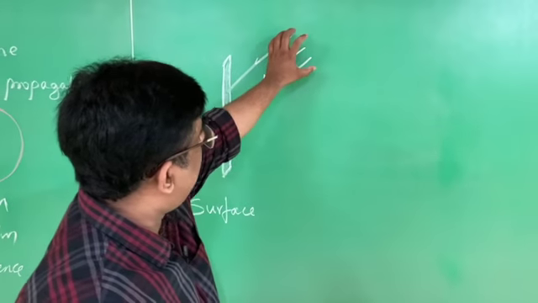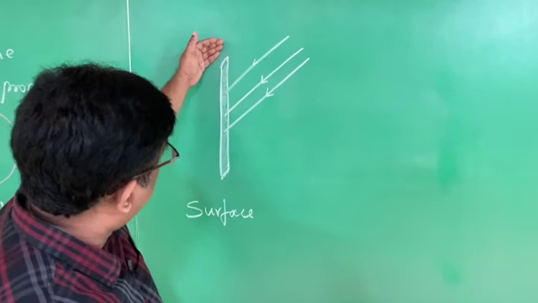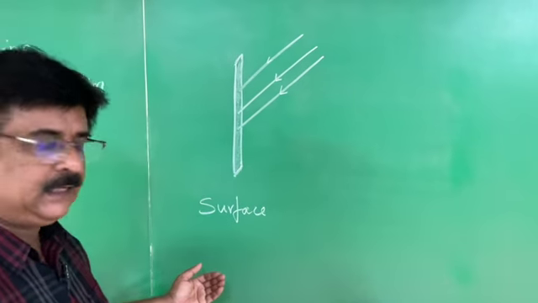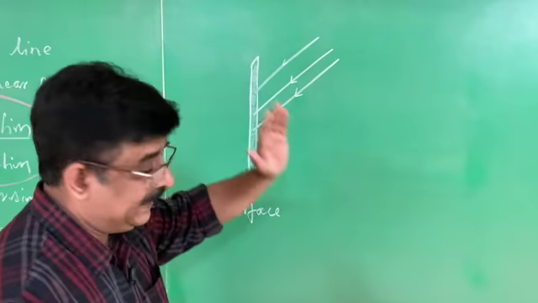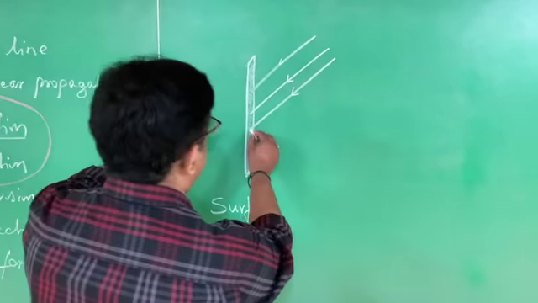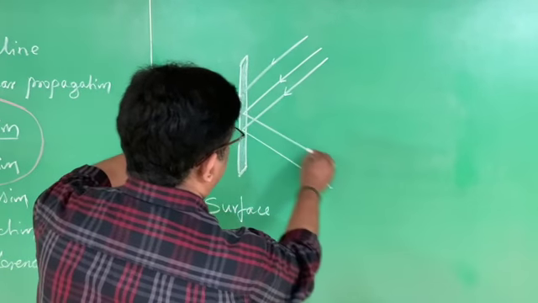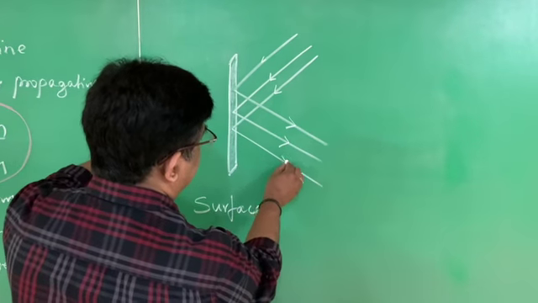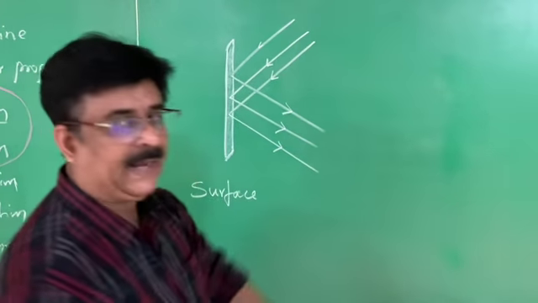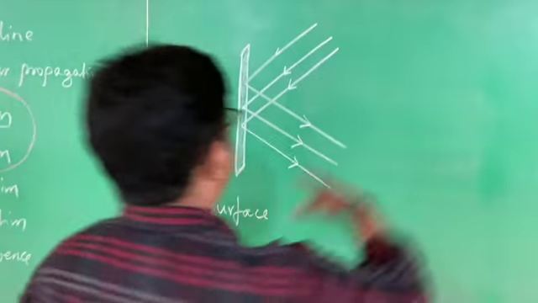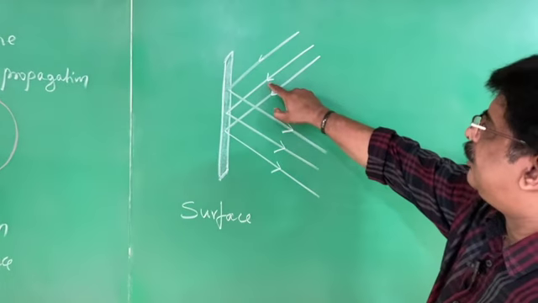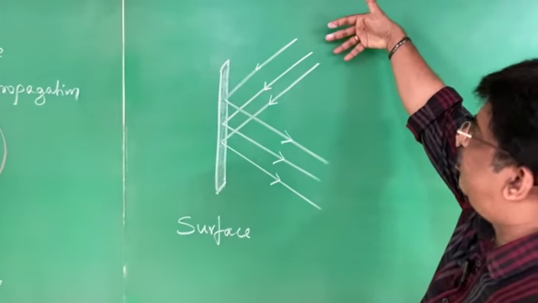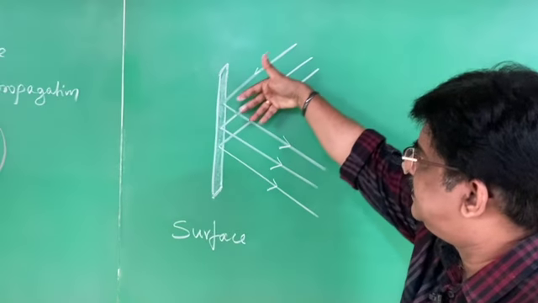When a beam of light falls on a polished surface, the light rays bounce back. See the arrow mark: the light ray is moving towards the surface.